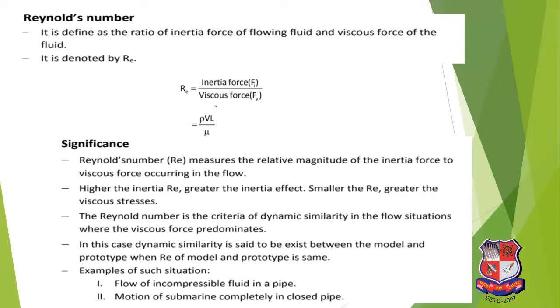Reynolds number is defined as the ratio of inertia force to viscous force. It is denoted by Re. The equation of Reynolds number is ρVL by μ. The significance is very important from the exam point of view. If you read it, it is easily explained. Examples of Reynolds number are flow through a pipe and motion of a submarine completely submerged. In exam, they have asked the question: explain different types of dimensionless numbers and explain their significance.